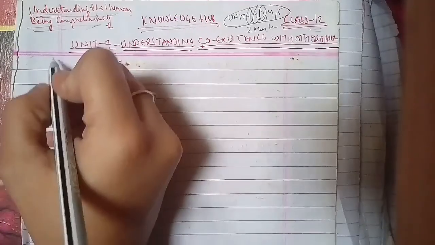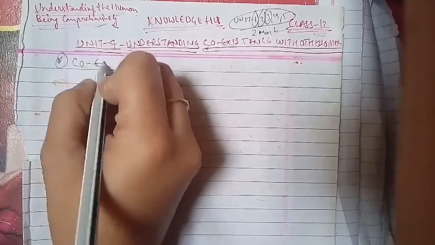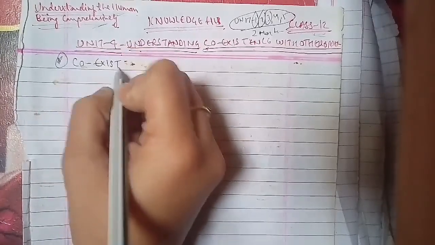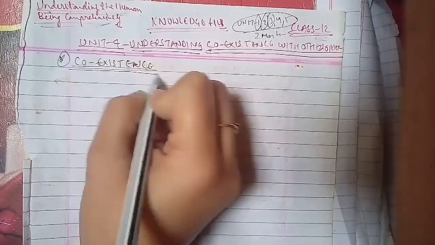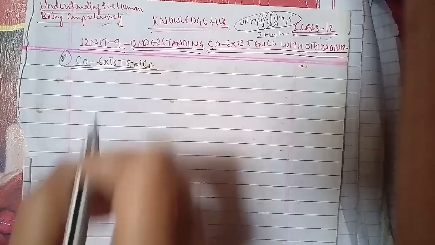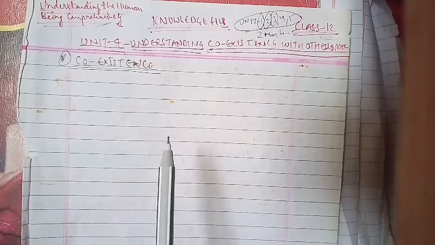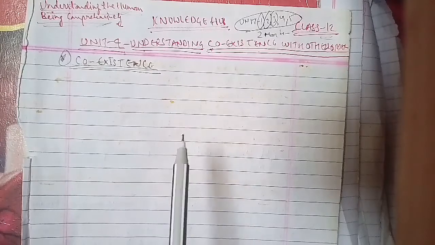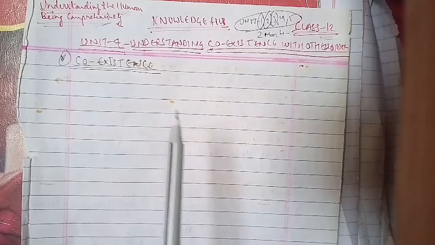Coexistence is a state in which two or more groups live together, keeping in mind their differences, and the parties involved establish a relationship where they can live non-violently as well.